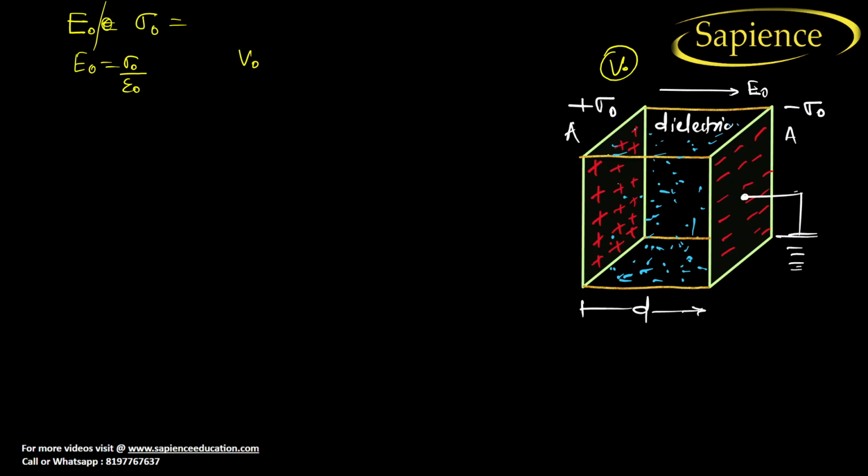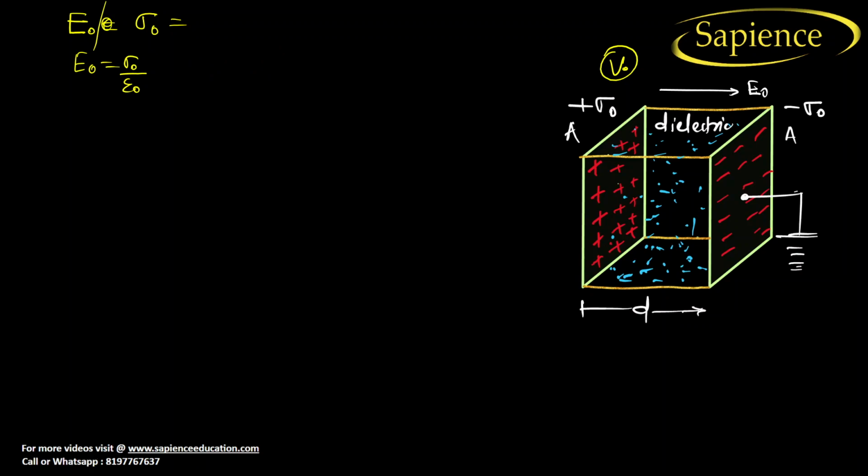So how will you find the capacitance? Just use the gradient formula.